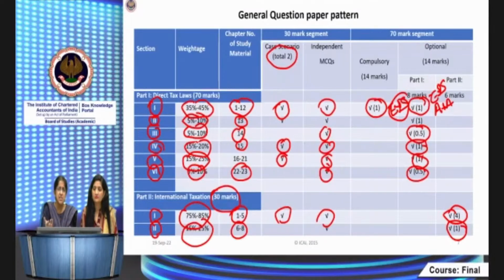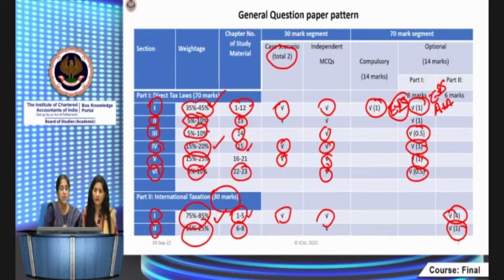That's why the section-wise weightage, what does it primarily indicate? Which you must have more focus on. Section 1, definitely chapters 1 to 12, section 4, and section 1 of part 2. These 3 are the topmost priority chapters, which are chapters 1 to 12, chapter 15, and chapters 1 to 5 of part 2.